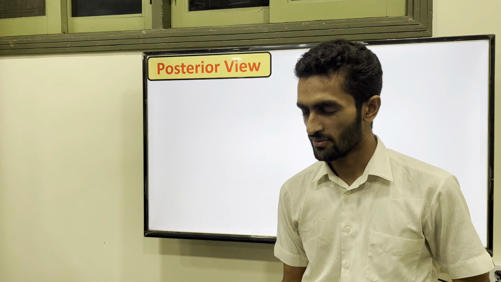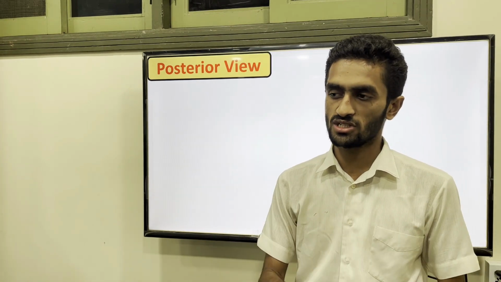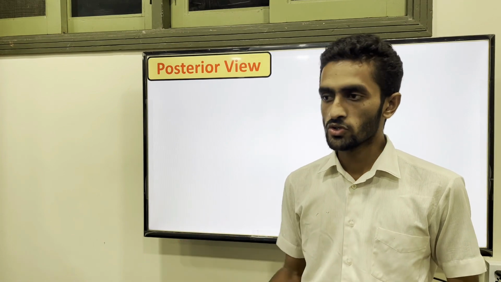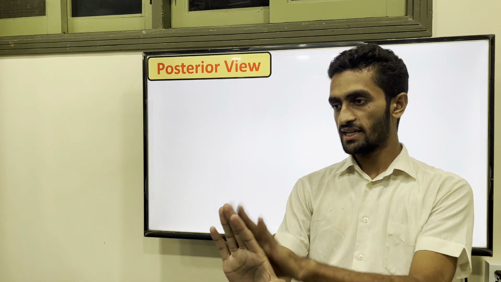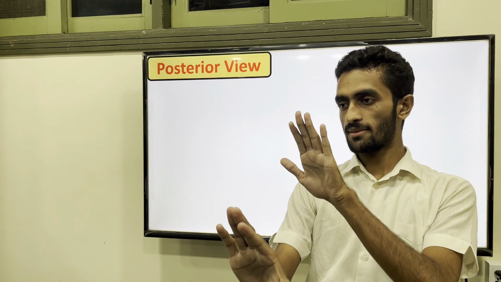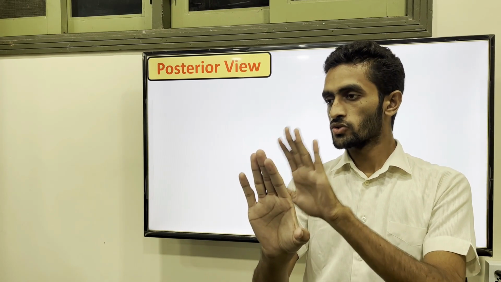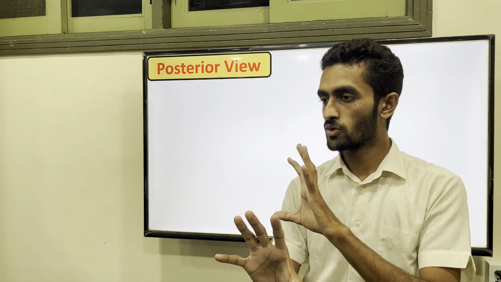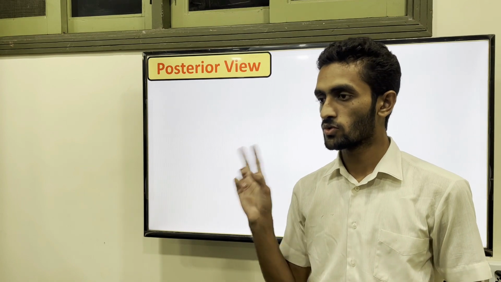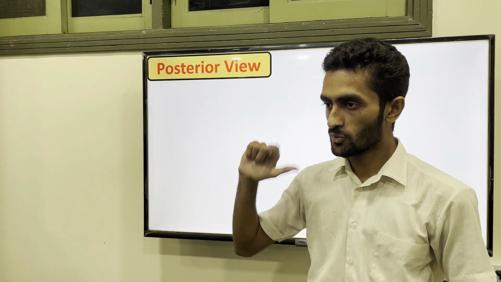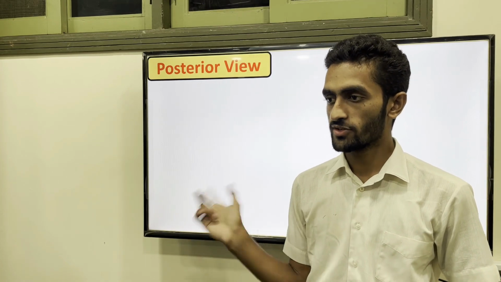the floor of the fourth ventricle. The major question which can be asked in MCQs, SAQs, or any type of question. Because the brainstem is anterior to your fourth ventricle, because the cerebellum is here and the brainstem is here, and in between there is the fourth ventricle. So when you see the posterior view, you are also seeing the floor of the fourth ventricle. So two in one. You can see this posterior view is two in one: you are also covering the floor of the fourth ventricle, and also covering the posterior view of the brainstem.